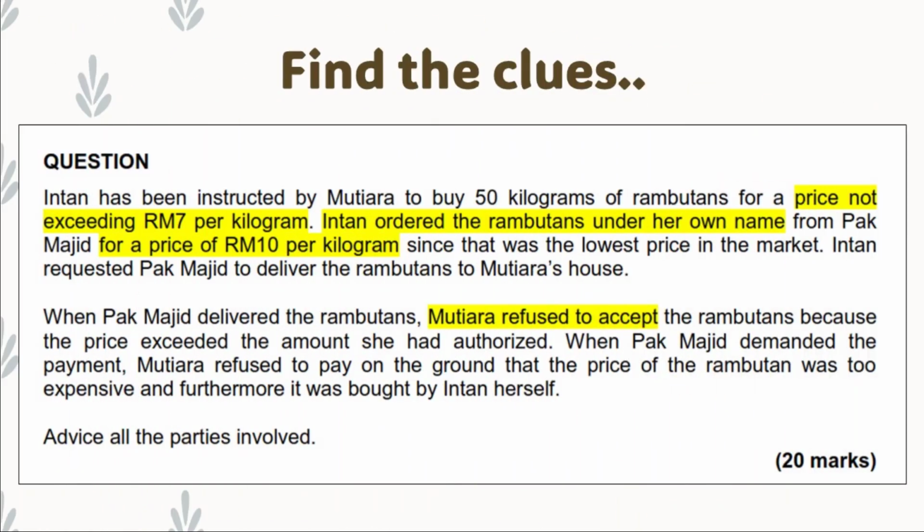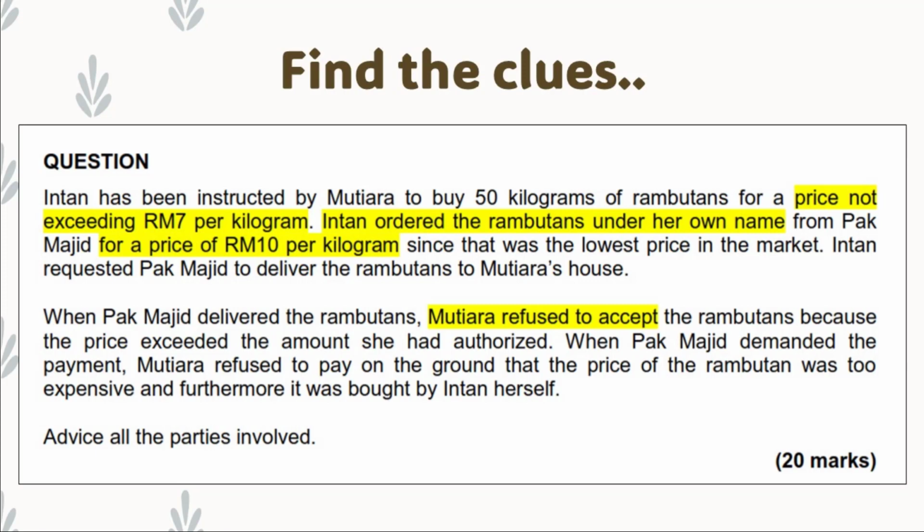Now, in order to find the issues, find the clues from the question which may lead you to the main law, which might be relevant to the question. From the first sentence, it mentioned that Intan has been instructed by Mutiara. So here, there is an agency relationship between Intan and Mutiara. Mutiara is the principal who gives authority to Intan to buy 50 kilograms of rambutans.